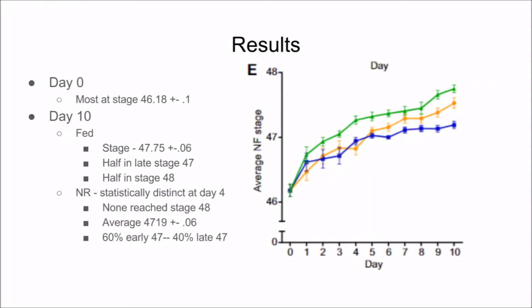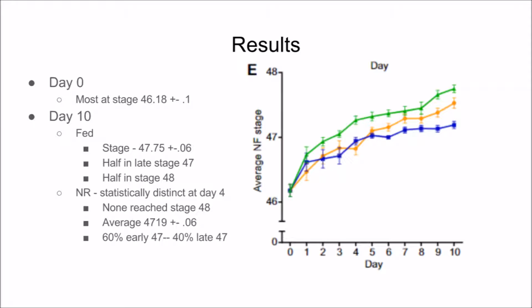On day 0 of the experiment, most of the tadpoles were in stage 46 with an average stage of 46.81. By day 10 of the experiment, the continuously fed group had an average stage of 47.75 with much of their group in stage 48. In contrast, the nutrient-restricted group had an average stage of 47.91 with none of their group